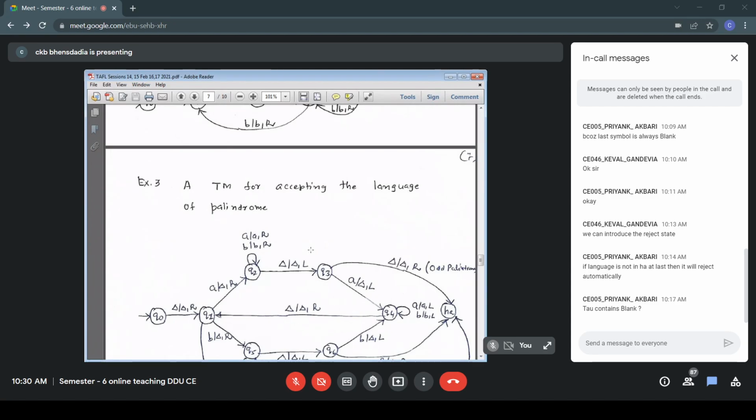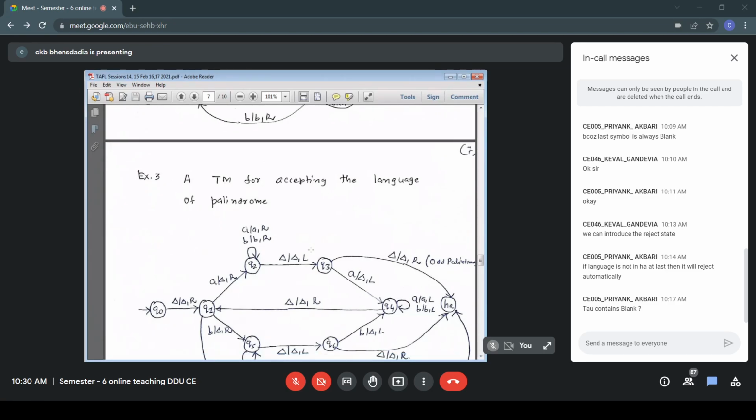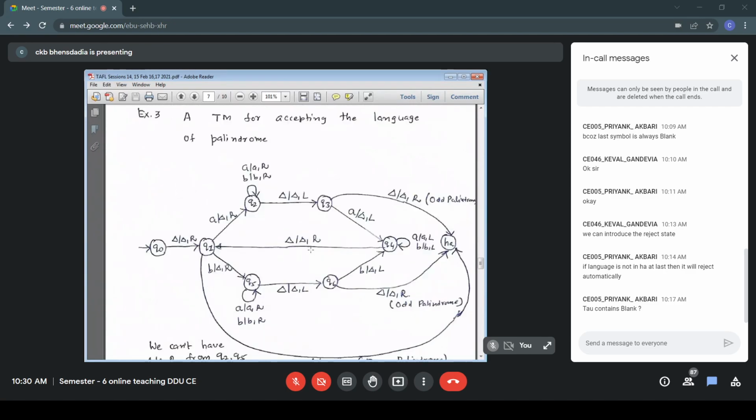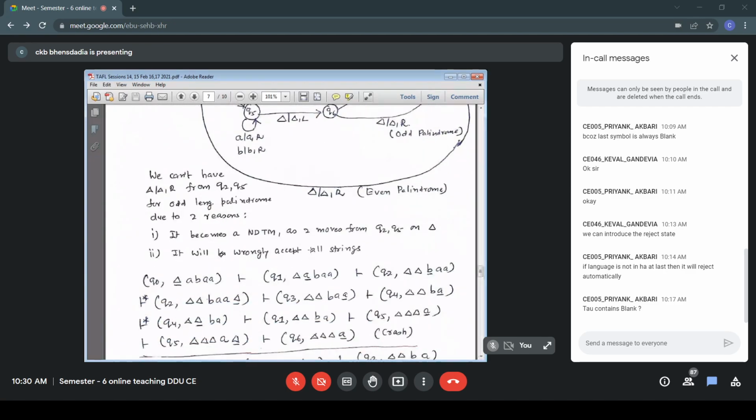We started with B from Q1 to Q5. In the state Q6, we must get B. In case we don't get B or blank, we have not specified any move. So Q6, A, no move specified, it means crash, it means rejection. Q6, A, crash, rejection. ABBA is not a palindrome. Leftmost A, rightmost A match, but then leftmost B, rightmost A. That middle part is BA instead of BB. So that is crash. That is how we don't accept the string, resulting into crash.